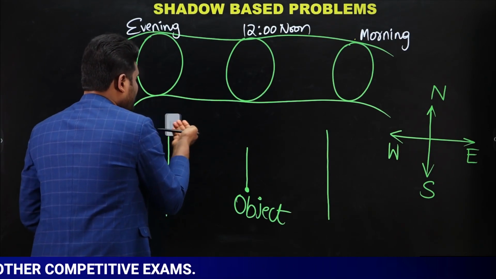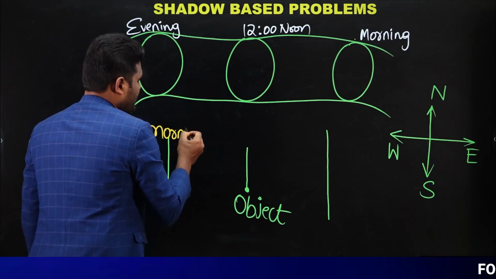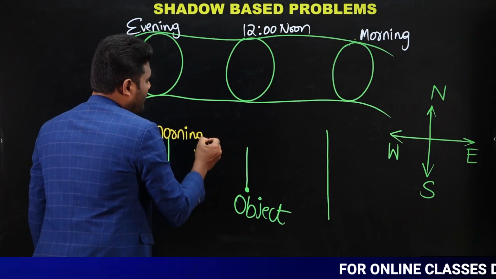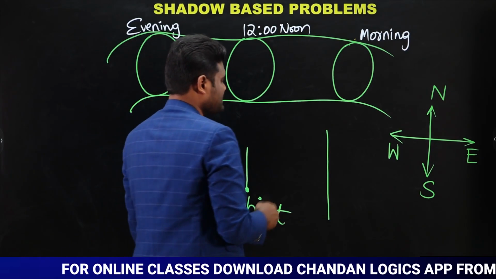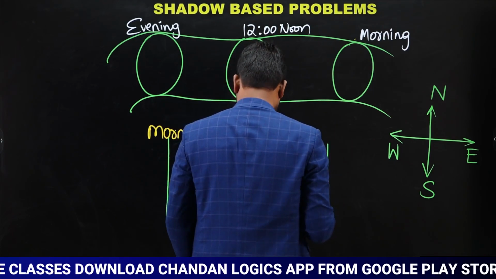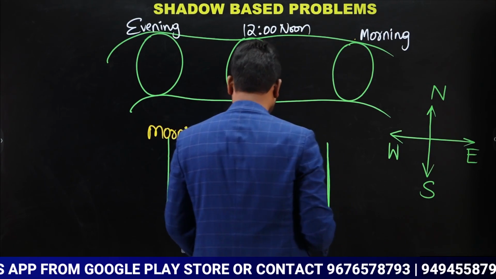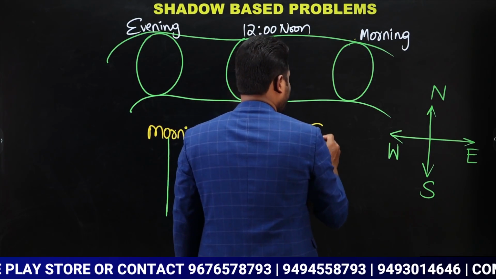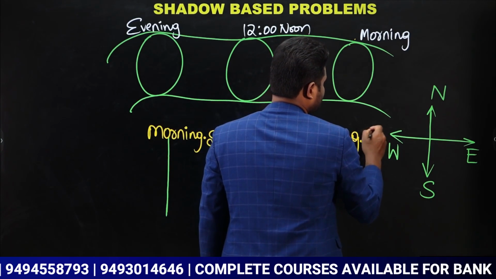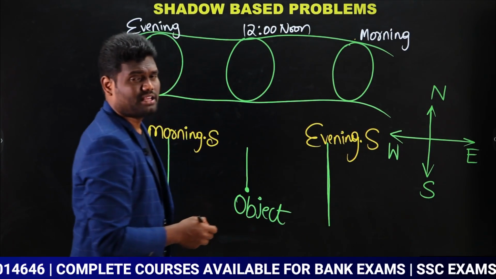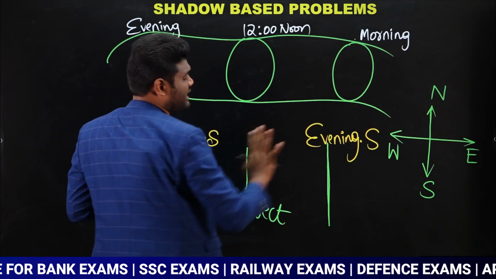So I can say this is going to be morning shadow, yes or no? This is going to be morning shadow. Similarly, what about this one? This is going to be evening shadow, yes or no? This is going to be evening shadow. Why? Evening time, sun will be in the west. If object is here, shadow will be on the east, yes or no?